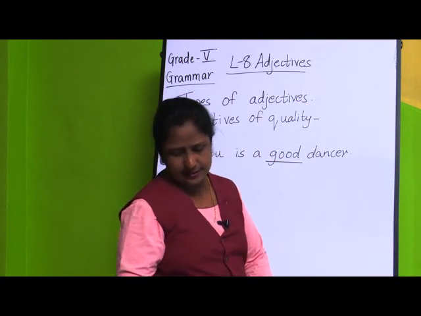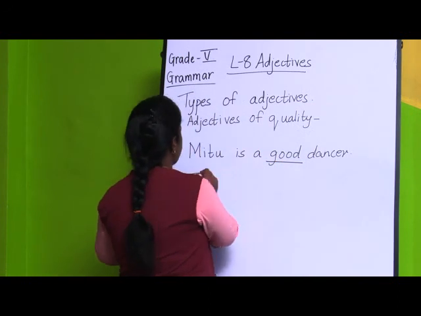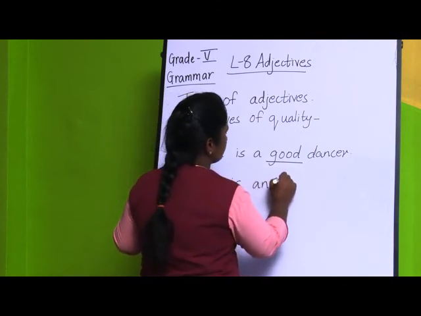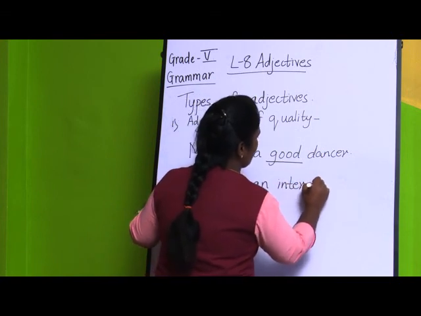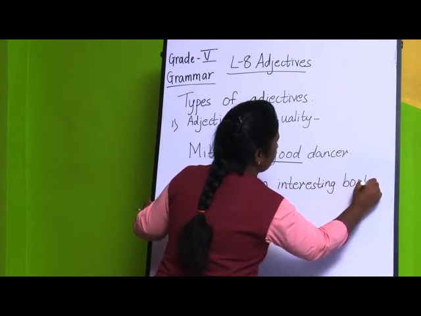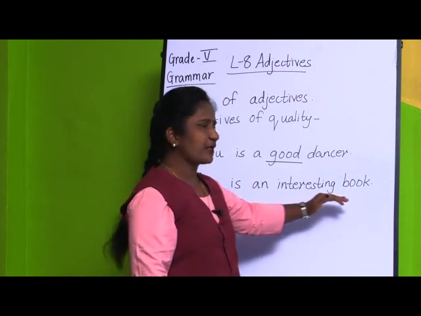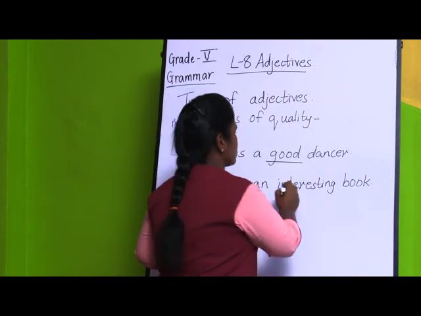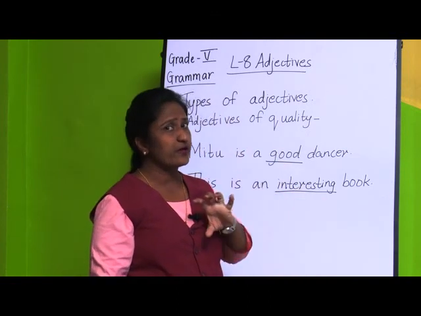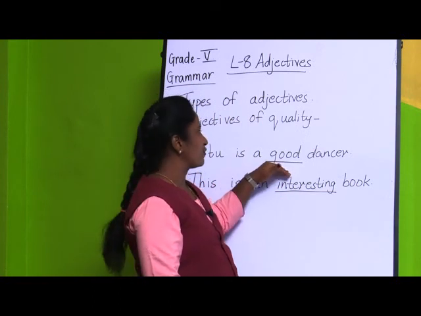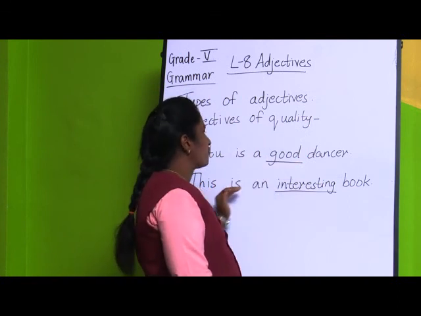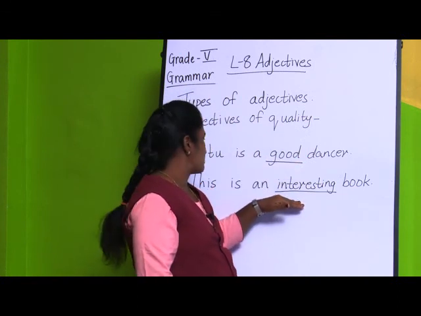If you take the other sentence, like this is an interesting book. Here we are talking about a book. So, what kind of book is it? Yes, it is an interesting book. So, what are adjectives of quality? It tells what kind of a noun it is. What kind of dancer is Meetu? She is a good dancer. Or what kind of book is it? It is an interesting book.